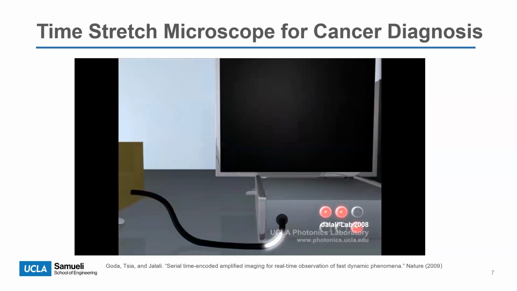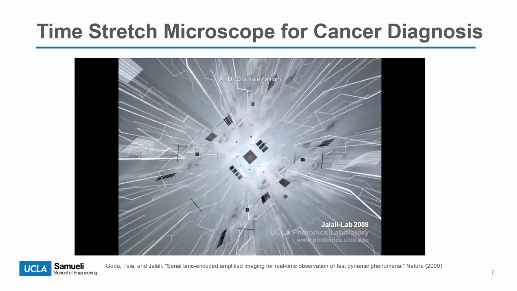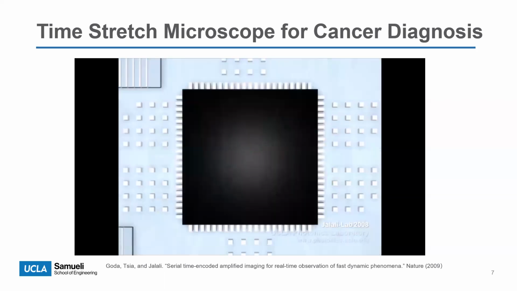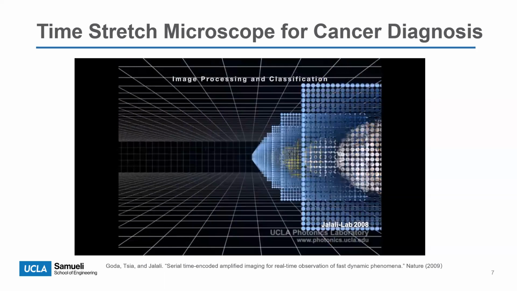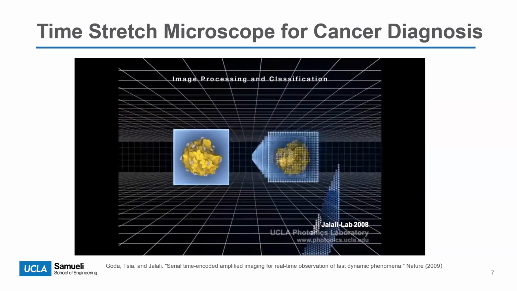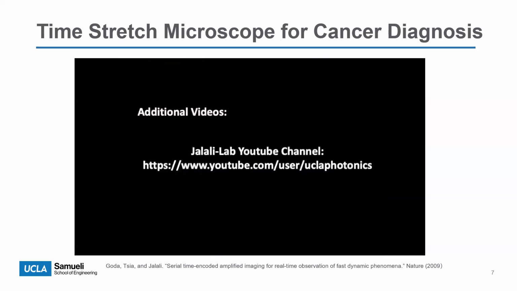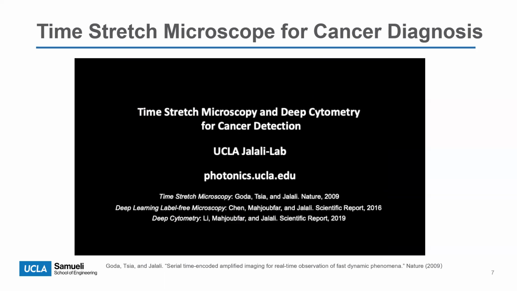The stretched pulse is then detected by a photodetector, digitized by an analog to digital converter, and sent into a digital computer, in this case an FPGA. In the FPGA, the acquired 1D scans are reshaped to 2D images and then classified. This ultra-fast imaging system generates terabits per second of data. This is good for machine learning algorithms, especially deep neural networks, because they require large datasets for training.